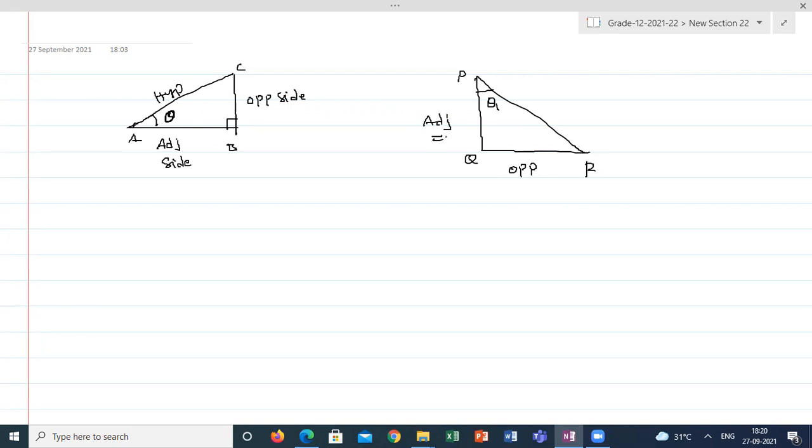Now, I can take three possible ratios and their reciprocals. What are the possible ratios I can take?